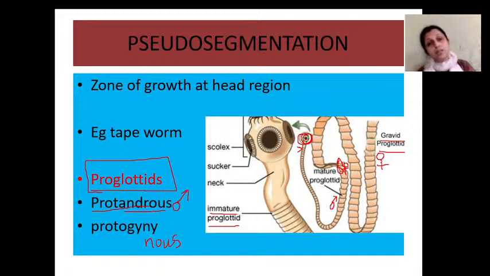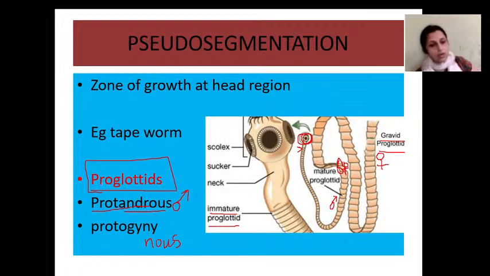That is called the protandrous condition. In the middle region, female reproductive structures also develop, so the middle segments have both male and female reproductive structures. In the posterior region, only gravid proglottids are found.